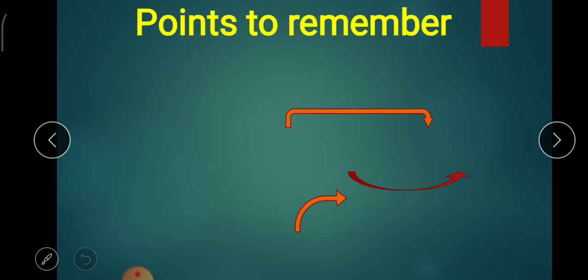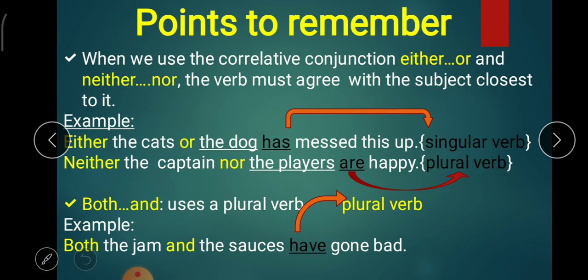Some of the points to be remembered about these conjunctions are: number 1, when we use correlative conjunctions either or and neither nor, the verb must agree with the subject closest to it. Let us understand with an example. Either the cats or the dog has messed this up. In this, if you notice, we have two subjects, the cats and the dog. The dog is nearest to the verb and is a singular subject, and so we have used the singular verb has.